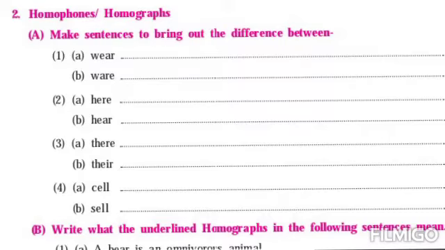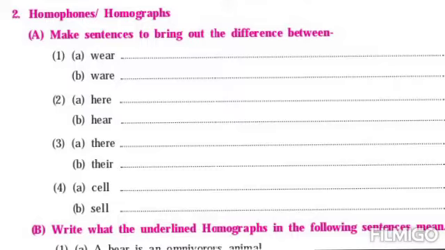Second question is about homophones or homographs. Now see, there are two things, homophones and homographs. Both the things are different. Homophones means two words which have the same sound but their spellings are different, and homographs means their sounds are also same and spellings are also same but meanings are different. So here we have some homophones or homographs.